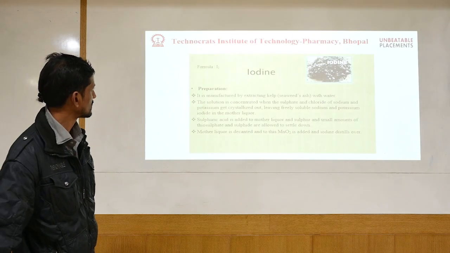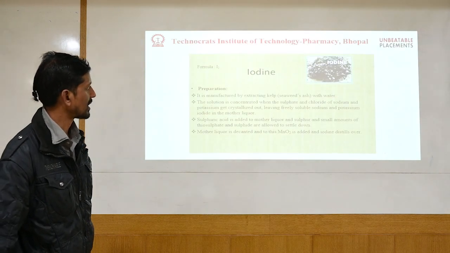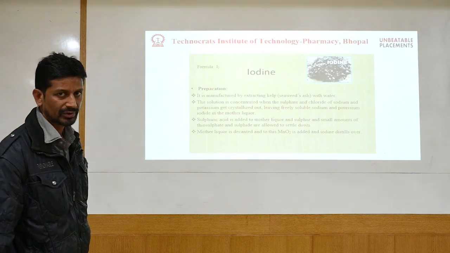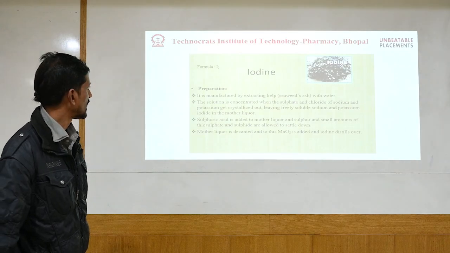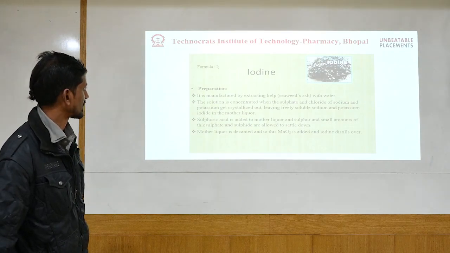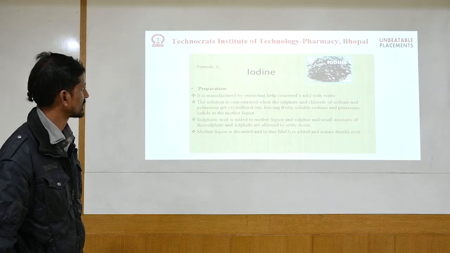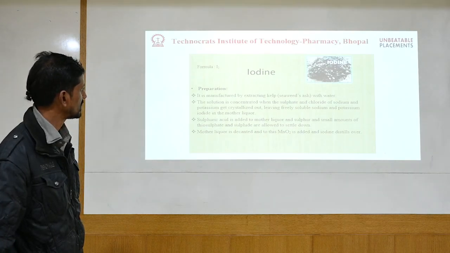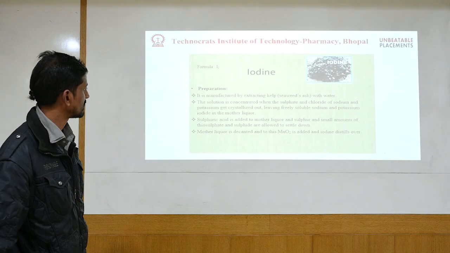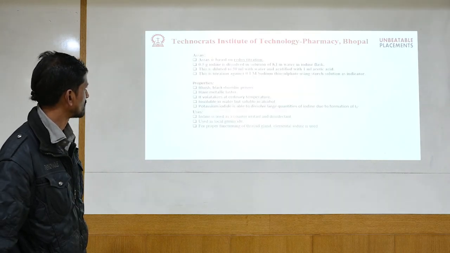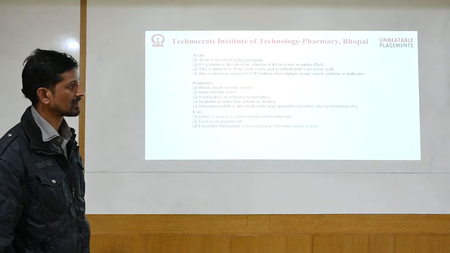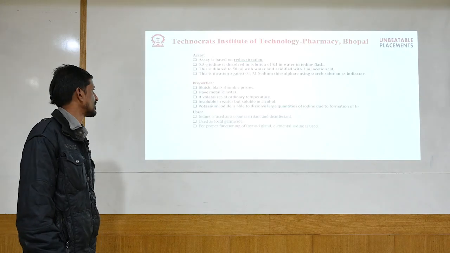Next we have here, for example, iodine. Quite well known example, iodine, povidone iodine, आपने सुना भी होगा. Iodine का manufacture extracting calc से किया जाता है, फिर उसको water के साथ बिना करके various preparations है. सल्फ्यूरिक एसिड मदर लिकर को यूज करके अपन उसको बना सकते हैं. ऐसे this is done by normal titration which is called as redox titration.